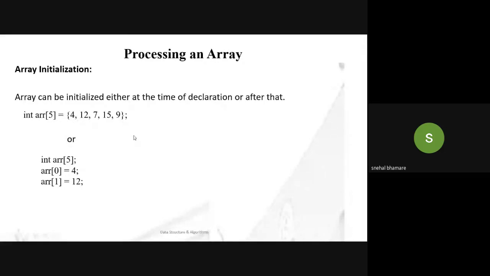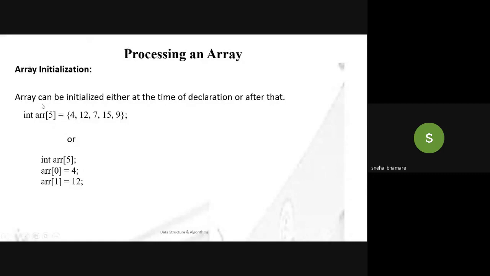If they are character values, then you have to mention those characters in single quotes and the last character will be \0. I'll explain that \0 concept later. First of all, we will just focus on the integer array. So integer values will be stored in curly braces separated by commas.